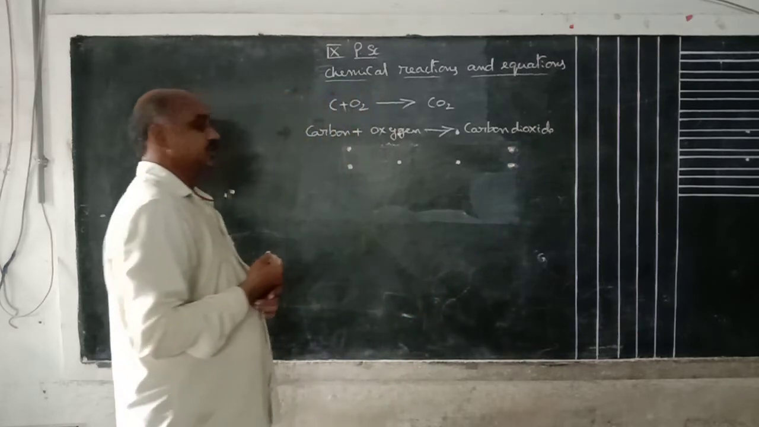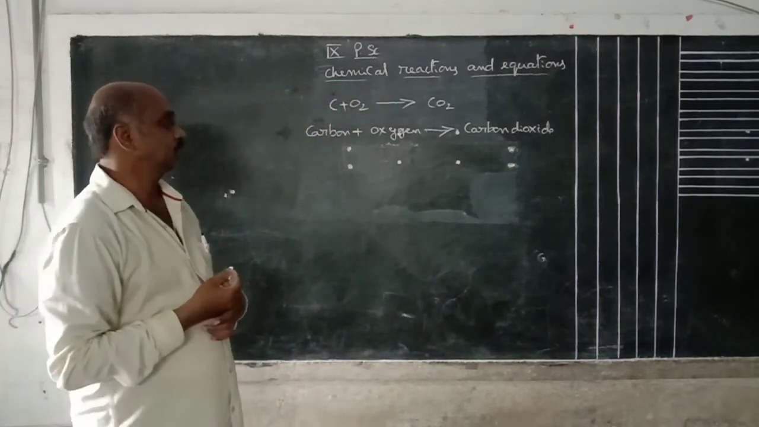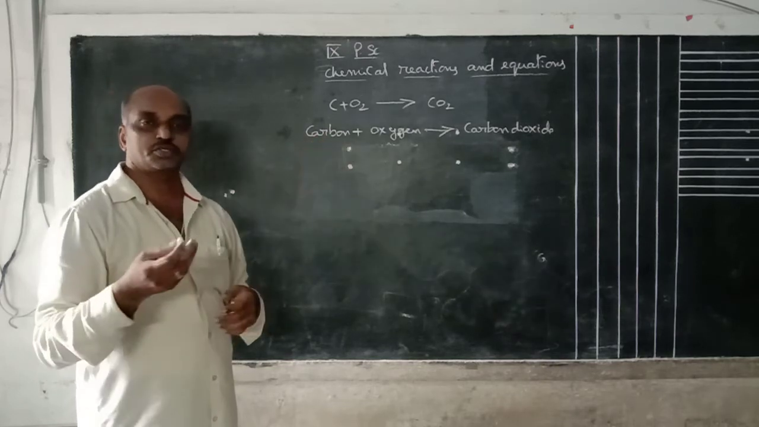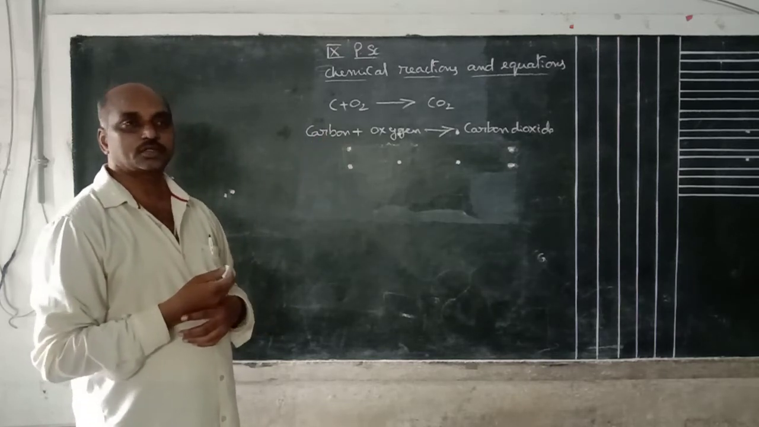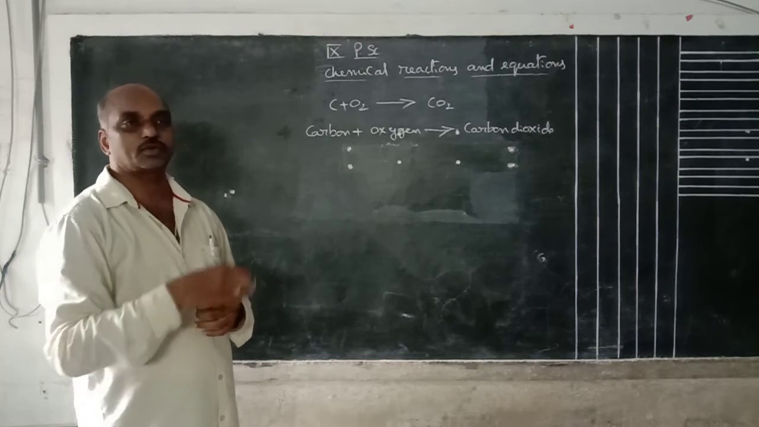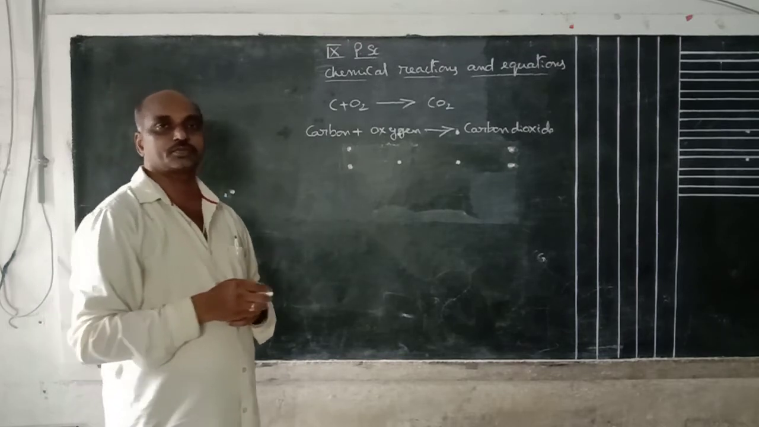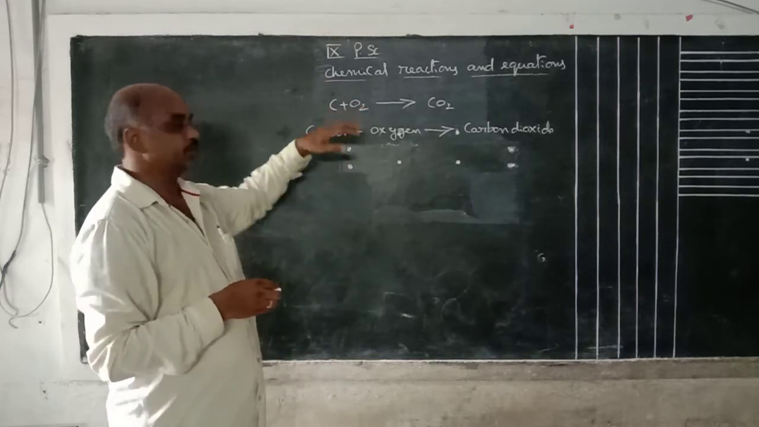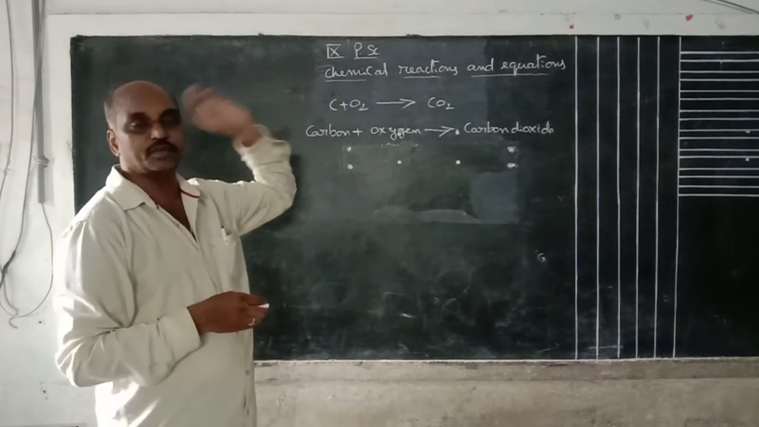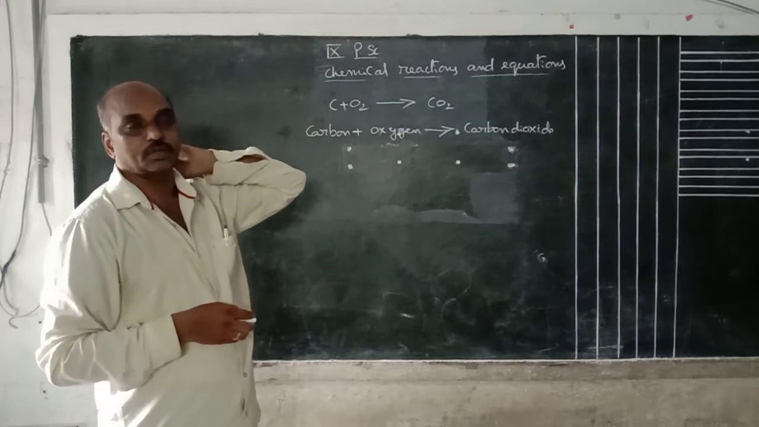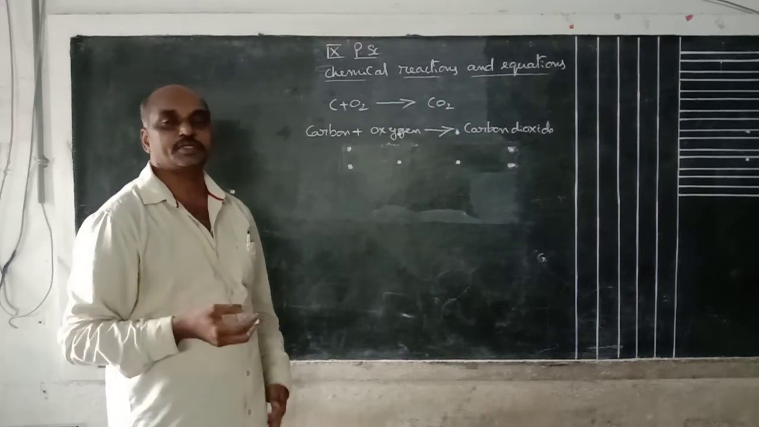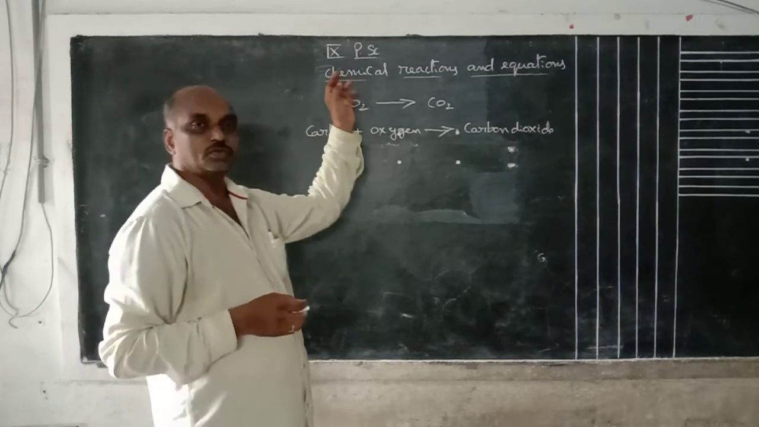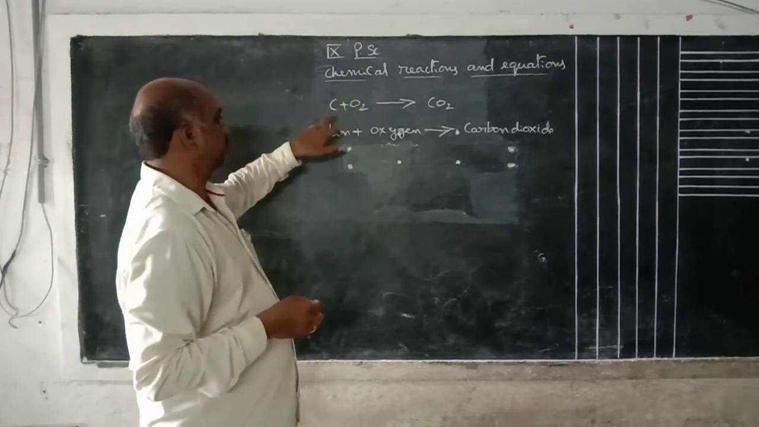Suppose we are writing like this: carbon reacts with oxygen to form carbon dioxide. By writing like this, so much time is wasted, and sometimes it is difficult to write all the names of these compounds. That's why simply we can write like this. Carbon means the symbol. For each and every element, one symbol is given. Nearly 118 elements are there. For each and every element, we give some symbols. That is universally accepted.